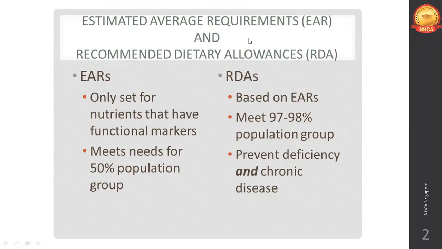Estimated average requirement is only set for nutrients that have functional markers. For example, vitamin C is a functional nutrient, iron is a functional nutrient. These functional nutrients have set markers on them, and EAR determines that. So it meets the needs of 50% of the population group, and it forgets about the remaining 50%.